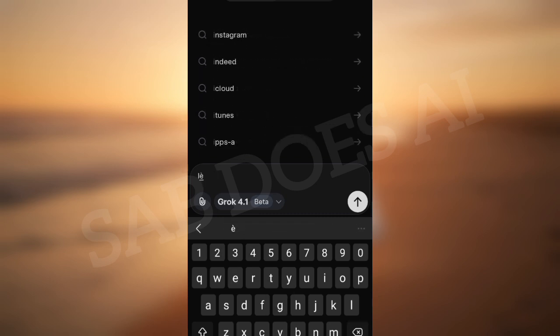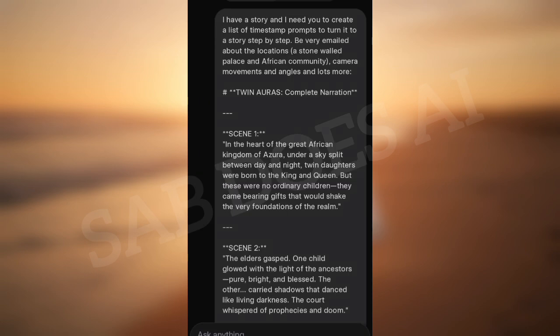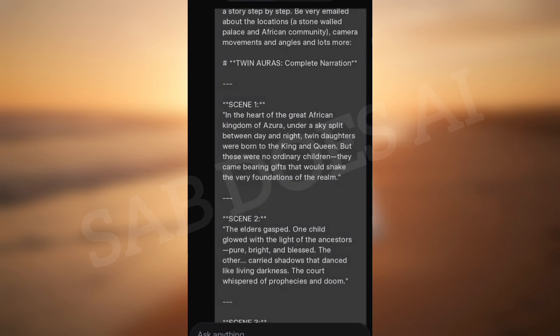What do I want to do here? I want to ask this AI, I want to tell it actually that I have a story and I needed to create a list of timestamp prompts to turn the story into a film, step by step with details. So I go ahead to give it the type of details that I have in my head. For example, a stone walled palace in an African community. I tell it to add some camera movements, angles, and lots more. Anything at all that will make this look like a film when you're watching it. And then I place my script under this prompt.